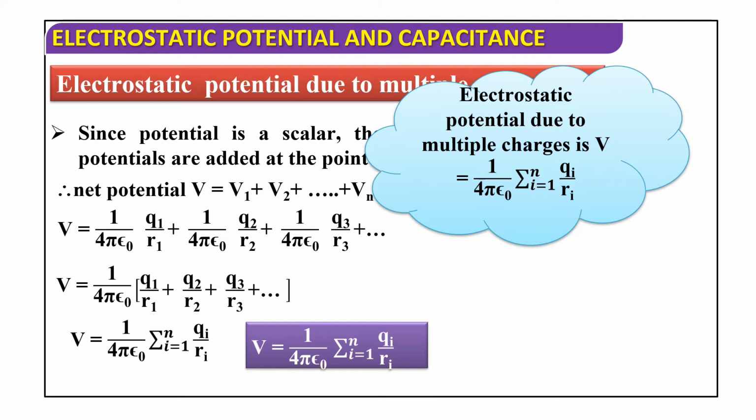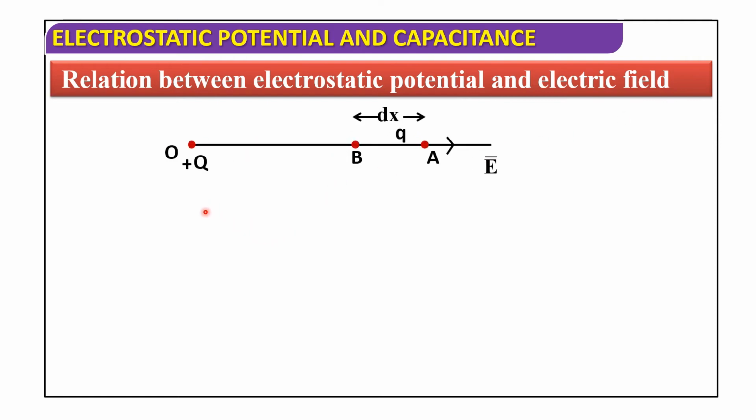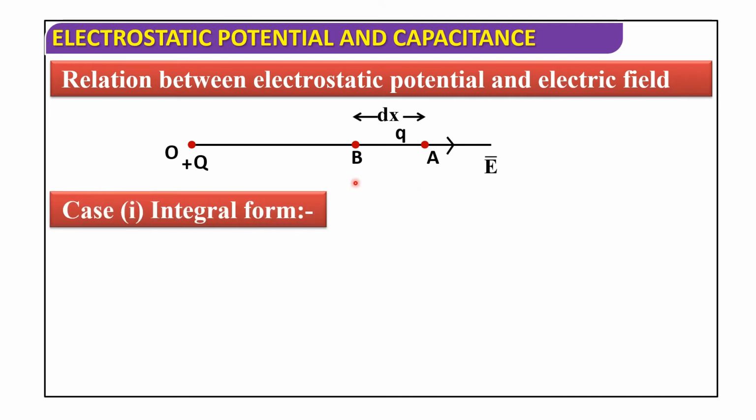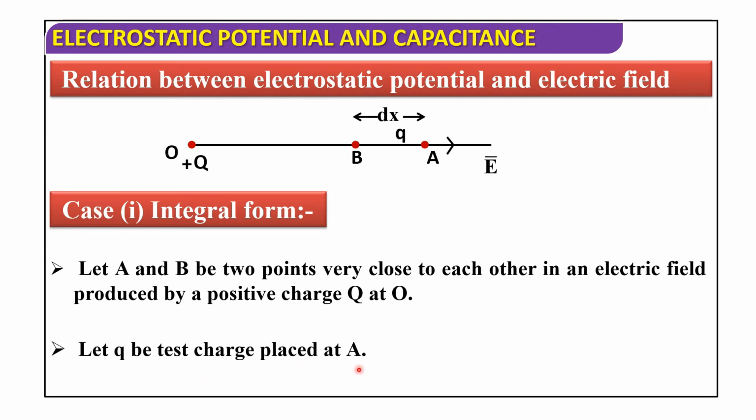Now, relation between electrostatic potential and electric field. Now we discuss this. Here is a point charge plus q, and A and B are points at a small distance dx. First we will discuss the integral form. Let A and B be two points very close to each other in an electric field produced by a positive charge q at O. Let q be the test charge placed at A.